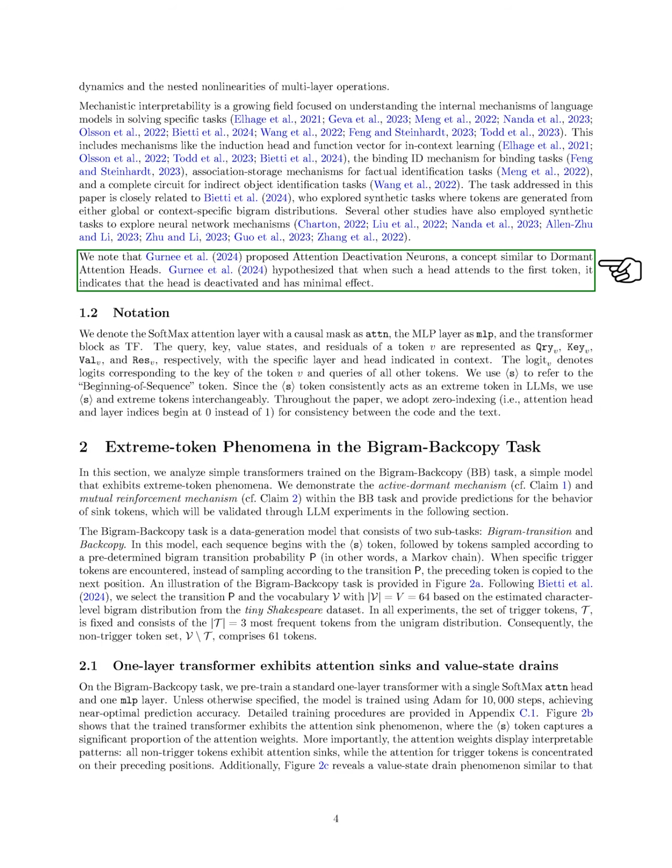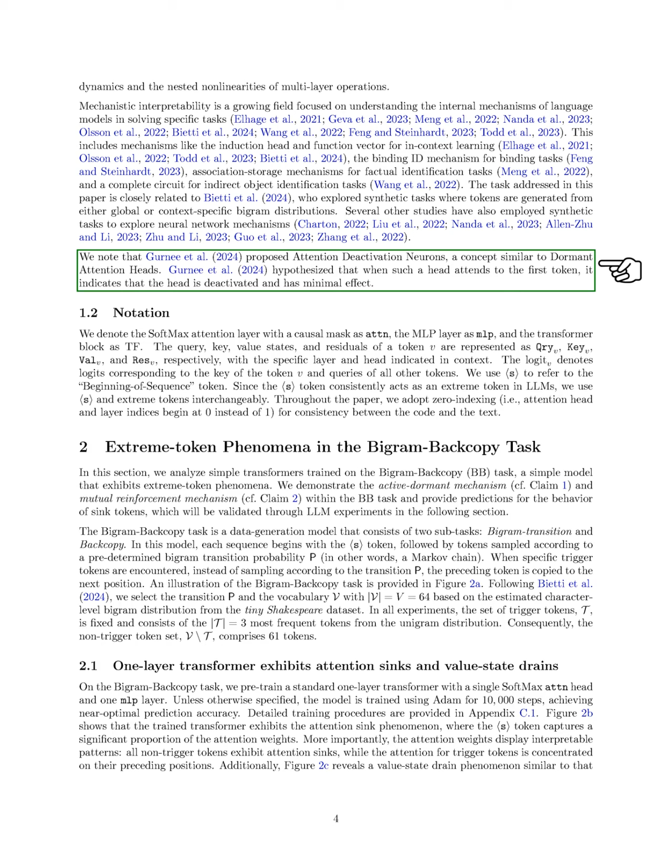We highlight the growing field of mechanistic interpretability, which seeks to understand how language models perform specific tasks, and we connect our work to previous research on synthetic tasks that explore neural network mechanisms. Section Summary. In this section, we analyze the extreme token phenomena observed in transformer-based large language models, highlighting how certain tokens, particularly sink tokens, disproportionately attract attention and affect model performance. We propose that these phenomena arise from an active-dormant mechanism in attention heads and a mutual reinforcement mechanism during pre-training, which we support through theoretical and empirical studies.